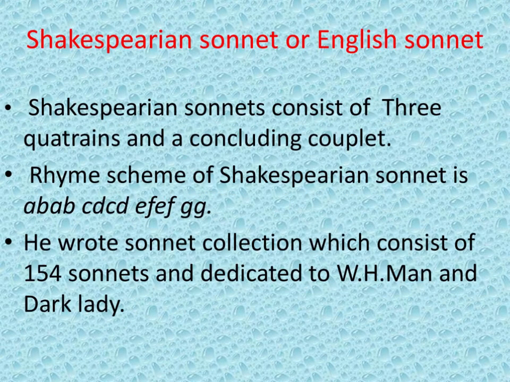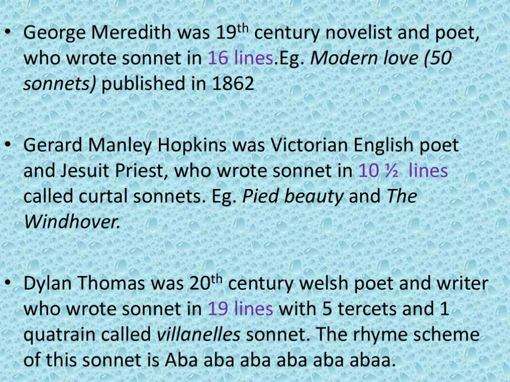The next type is the Shakespearean sonnet, which is also known as the English sonnet. Shakespearean sonnets consist of 3 quatrains and a concluding couplet. The rhyme scheme of the Shakespearean sonnet is AB, AB, CD, CD, EF, EF, GG. He wrote a sonnet collection which consists of 154 sonnets, dedicated to Mr. W.H.